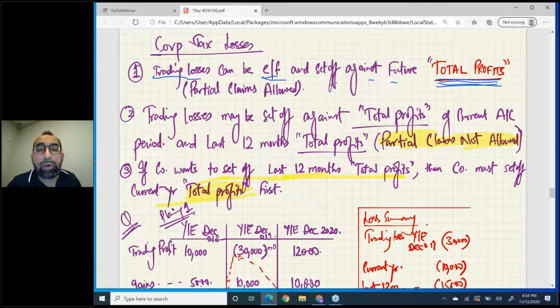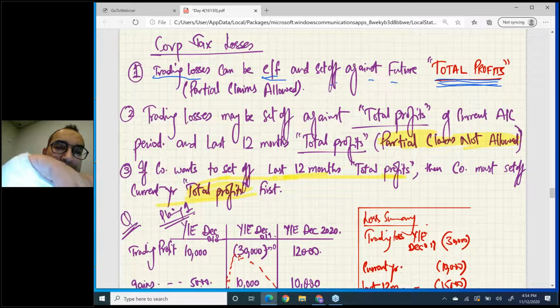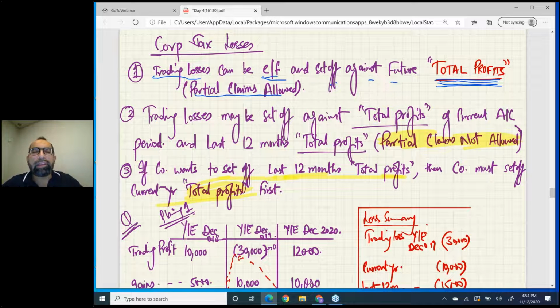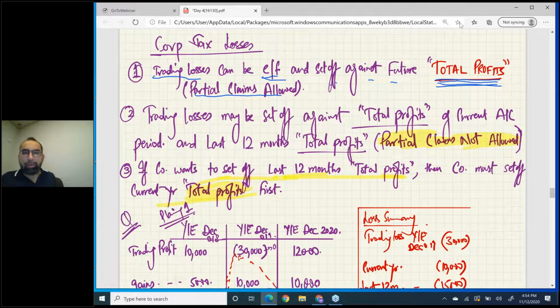Okay, but the good news here is that partial claims are allowed. Whenever you carry forward a company trading loss against future total profits, you can save your QCD. That means you can do planning, because partial claims are allowed. But there is one more option, I hope you remember.